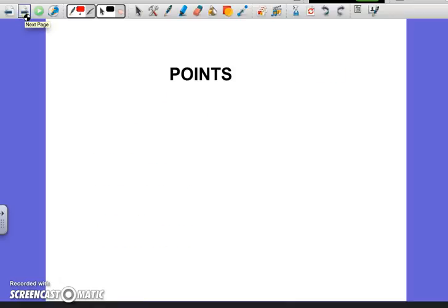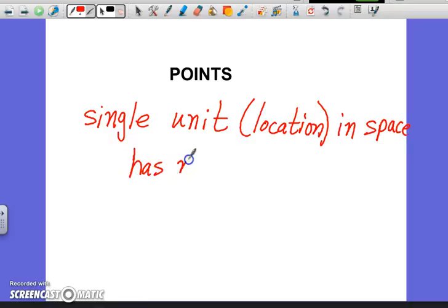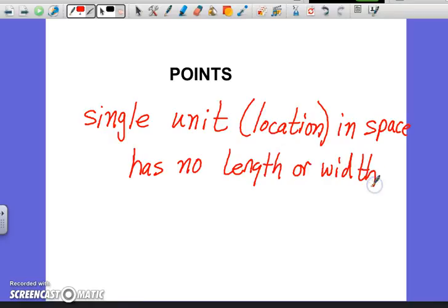So let's look at points. First of all, a point is a single unit, or location, in space. Because it's a single unit, a single location in space, it has no length or width. It's simply a spot, a location. So it's a dot right here. It is zero dimensional. It does not have length, it does not have width. It is a 0D figure.